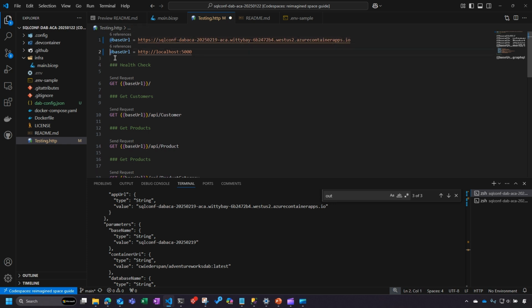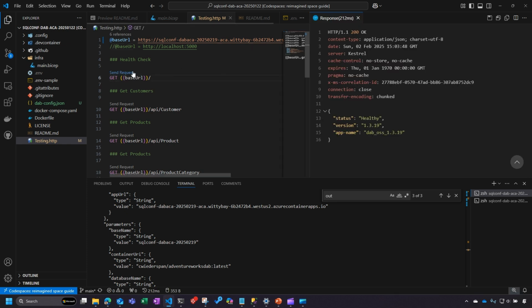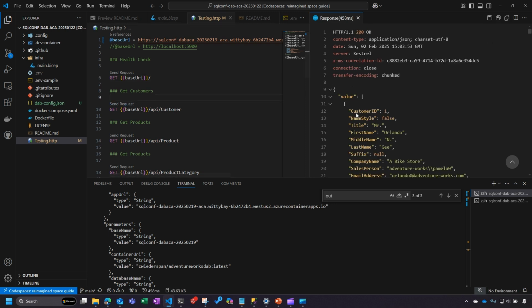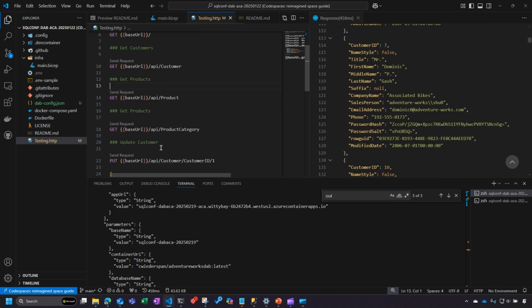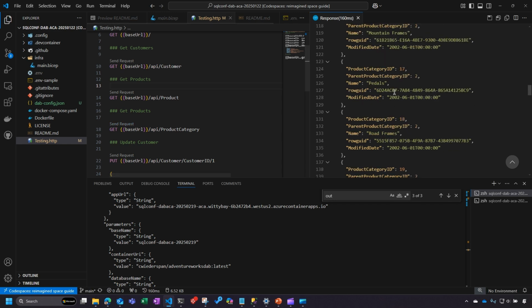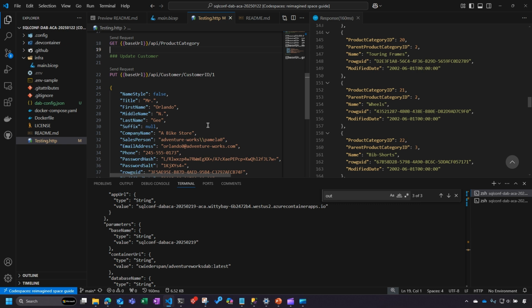So this will allow me to test against this newly deployed infrastructure that's running up in Azure. It's going to just run the health check, get a nice 200 there. If I query my customers, I get, as expected, all that customer data. Same thing with all of my other queries that I can run. So we're in good shape.